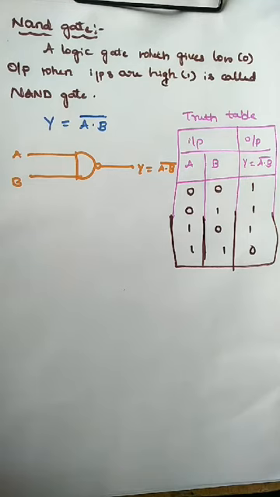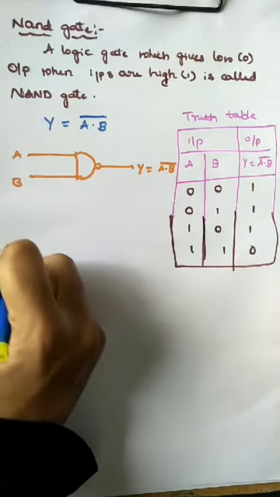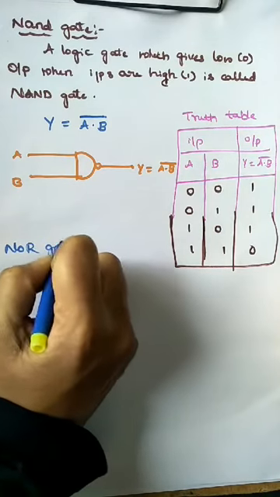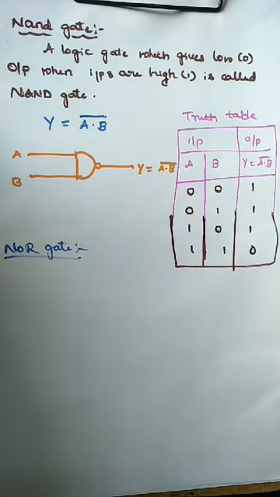The last one is the NOR gate. This is the combination of NOT and OR gate.